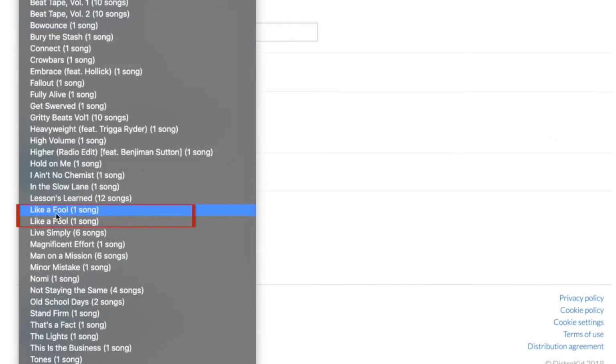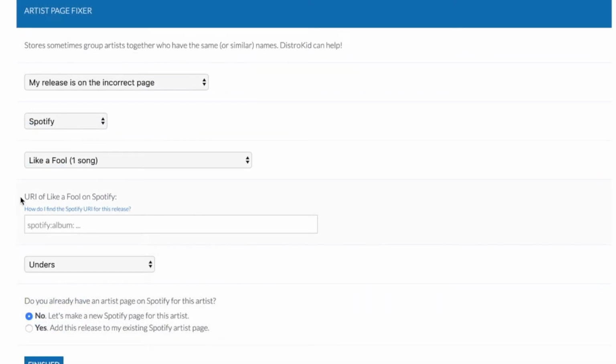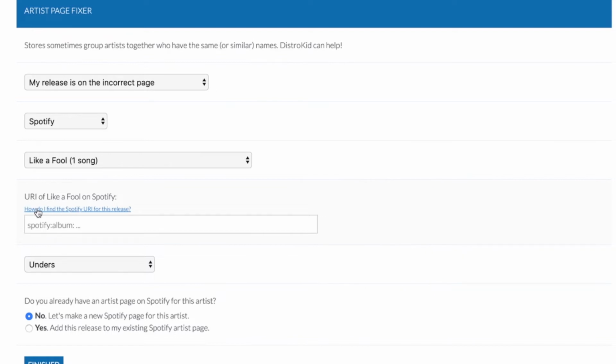Now I've got two versions of this track released. One was for Beatport and then one is for the streaming sites. So I need to make sure I get the right one. I'm going to choose the artist. Now here we've got the URI of what needs to be submitted. You can click on the blue text here, and that's going to give you a walkthrough of how to get it, but I'm going to show you right now.